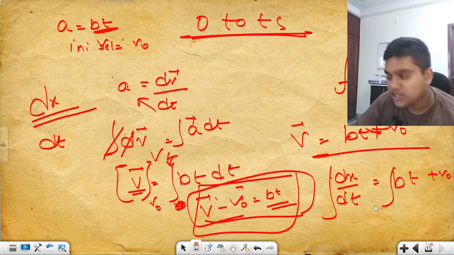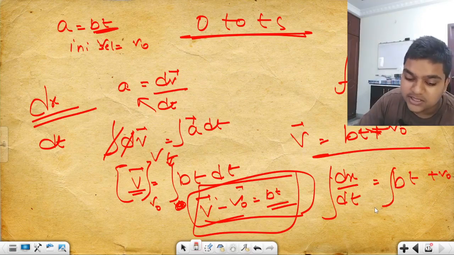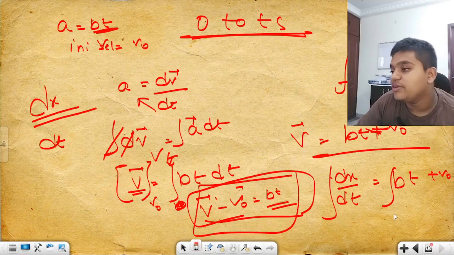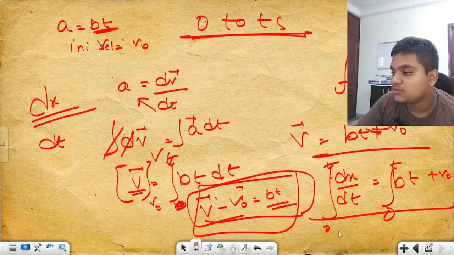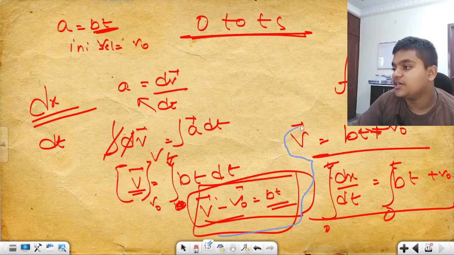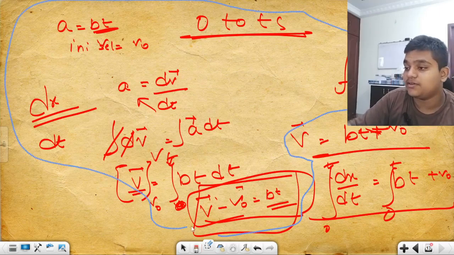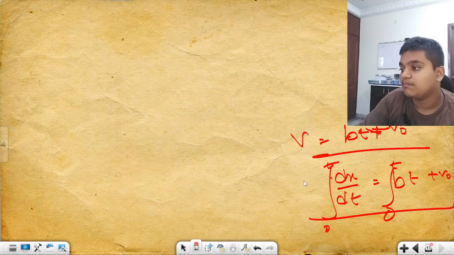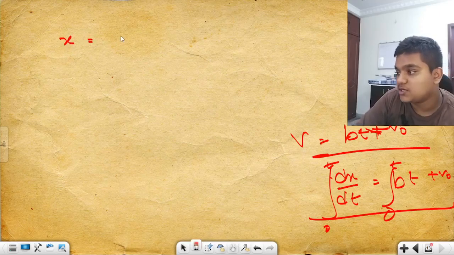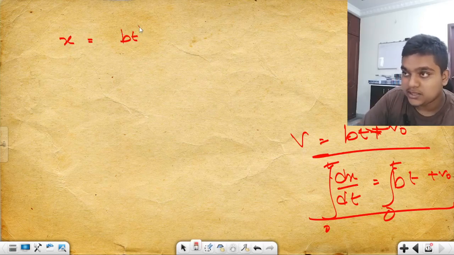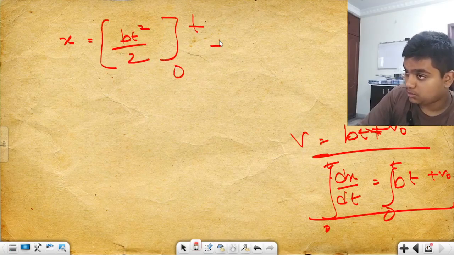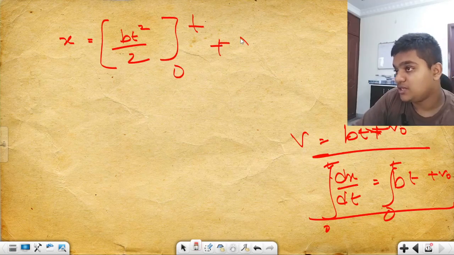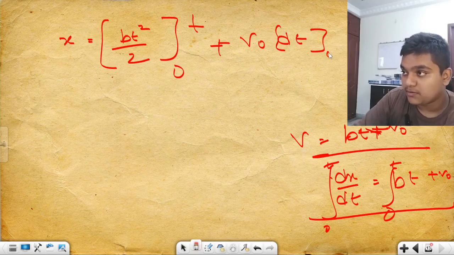Now if you integrate it with limits from 0 to t, you will get the position, the distance covered. So x is equal to bt square by 2 plus the integral of v naught dt from 0 to t.